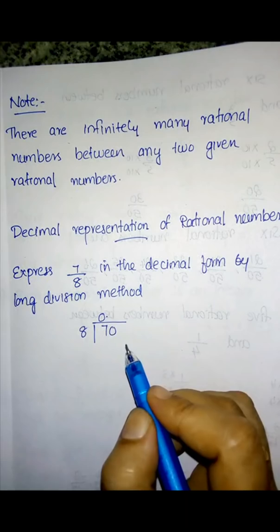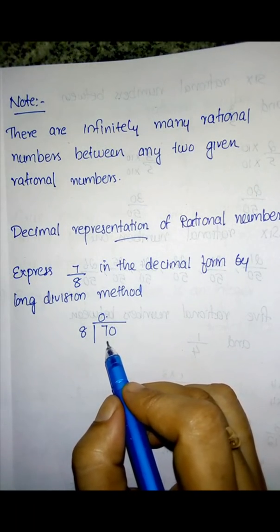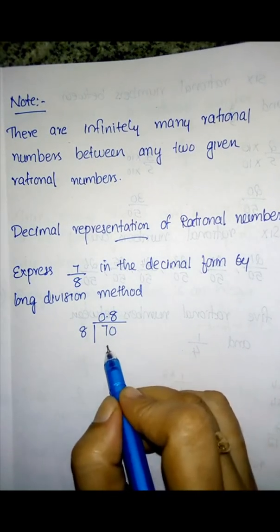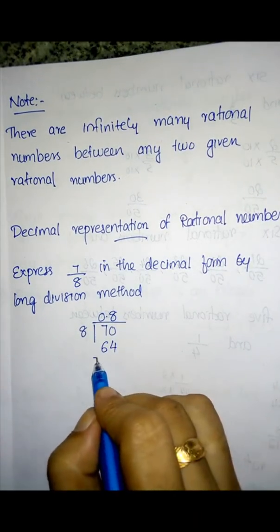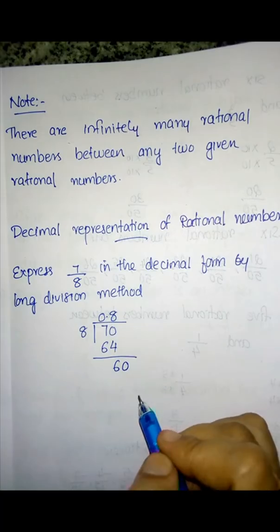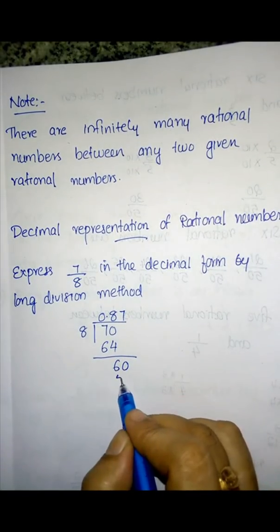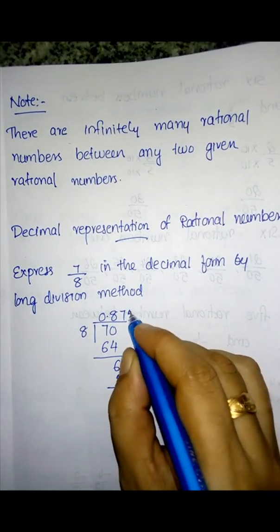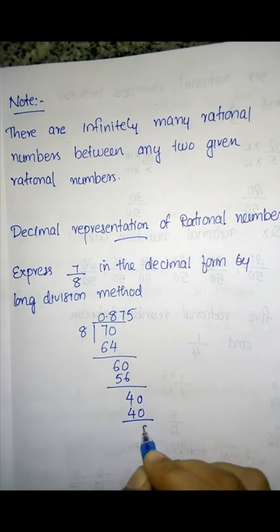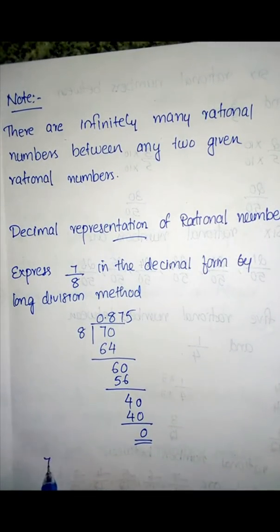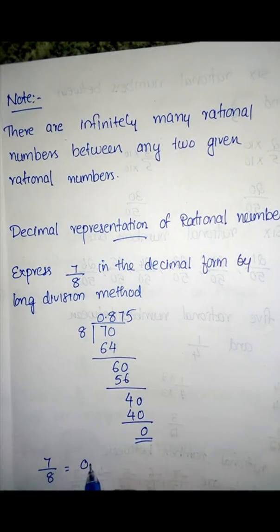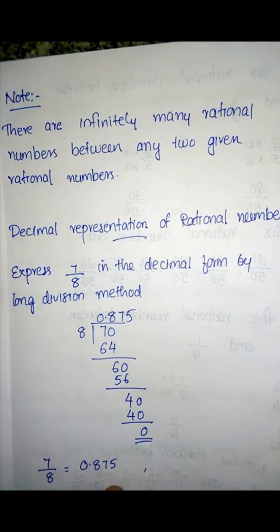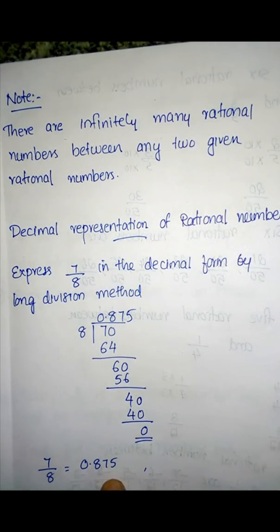So we have to put 70. How many 8s are there in 70? That is how many times? 8 times. So that becomes 64. So the remainder is 6. Then 60, how many times? 7 times 56. Then 40. So 40, how many times? 5 times. So the remainder becomes 0. That is, 7 by 8 is equal to 0.875.